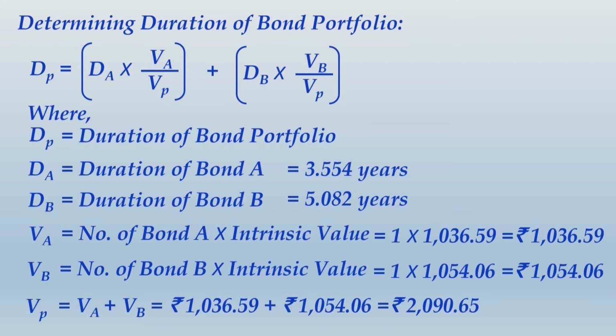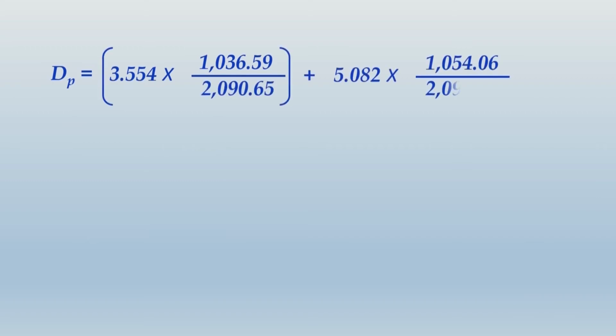Alright friends, you would have finished writing this whole thing. Now let us put up these values and find the duration of portfolio. Very simple calculation once you know the base values. So when you apply these calculations, what you get is 4.324 years. Note down this quickly and then we shall move ahead.